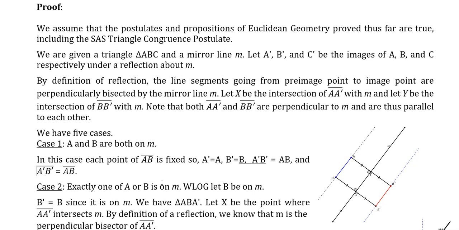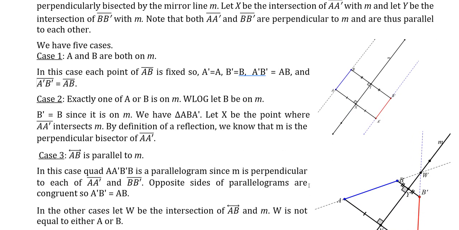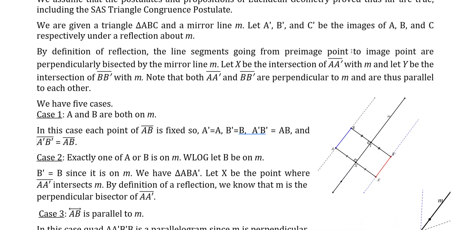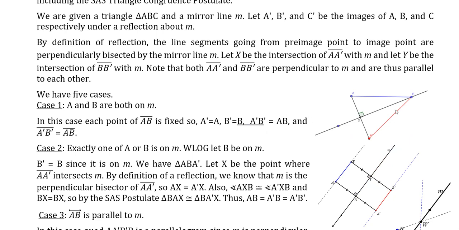So let's assume that exactly one of A or B is on M. Without loss of generality, let's say it's B. I don't have that one pictured, so maybe I should put in a picture of that one. Okay, so here's our illustration. We've got B on the mirror line M here, and A is not. So then you reflect this over. A prime will be directly on the opposite side here, so that the line segment AA prime is perpendicularly bisected by line M. Let X be that point of intersection there.